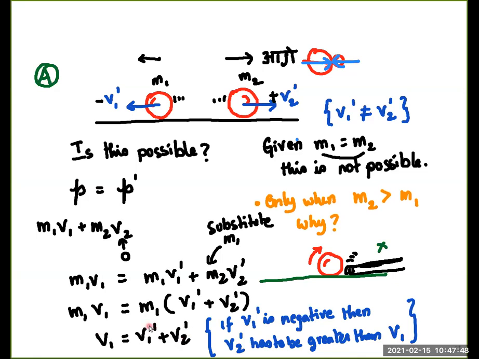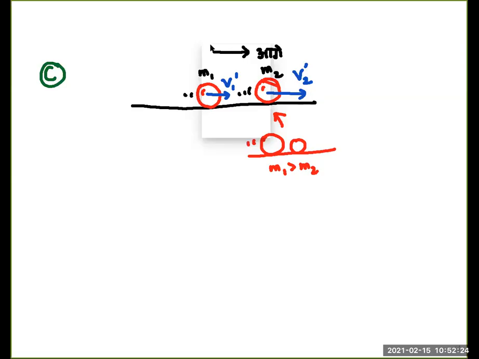There is no way in which two objects of the same mass can collide with one another and go in opposite directions, because the stationary object would have had to gain a velocity much greater than the original velocity of the first object, which is not possible in physics according to second law and third law. So here's the next challenge.